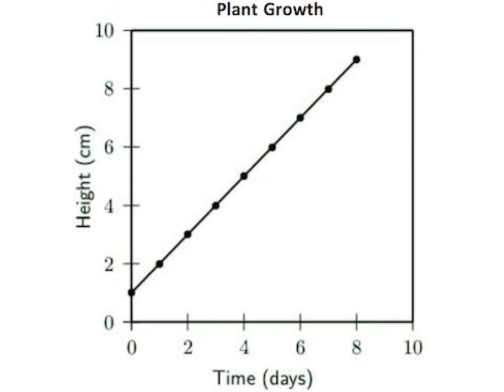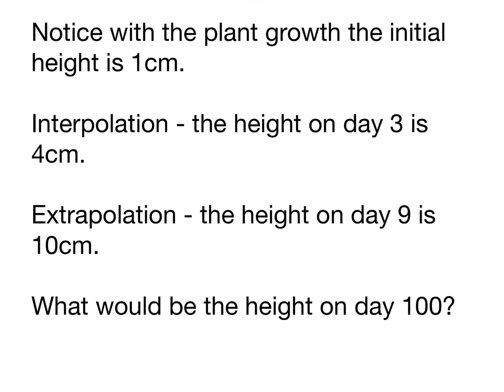So here we're looking at how a plant grows over a particular time in days and the height that it grows from in centimetres. And you may notice that the plant growth had the initial height, which means when time is 0, of 1 centimetre.